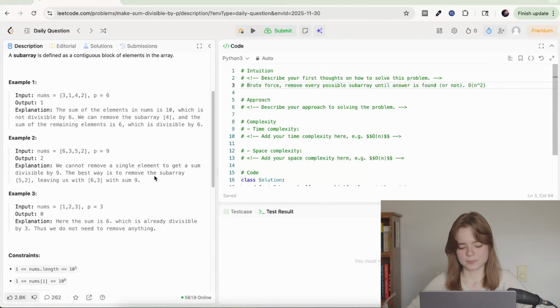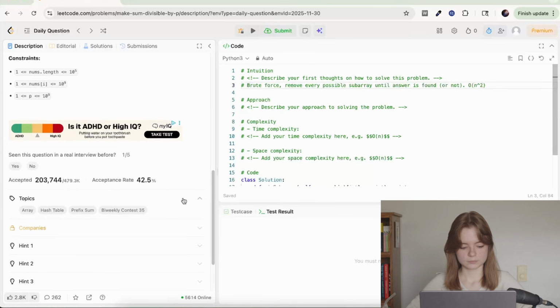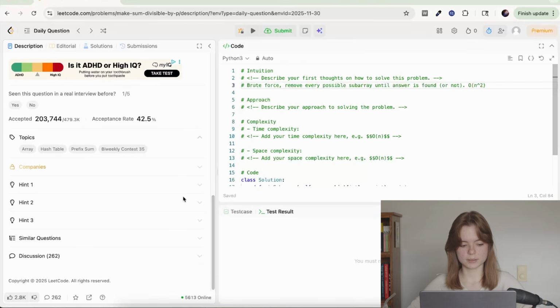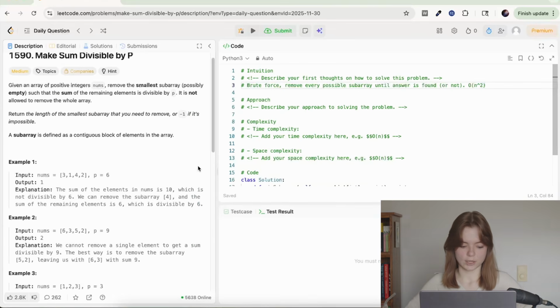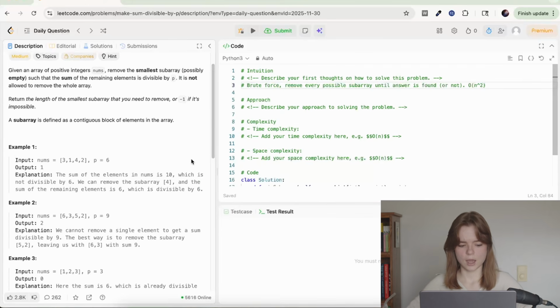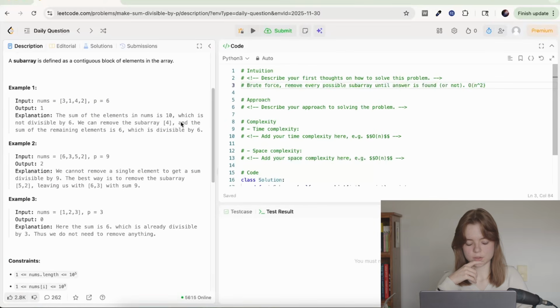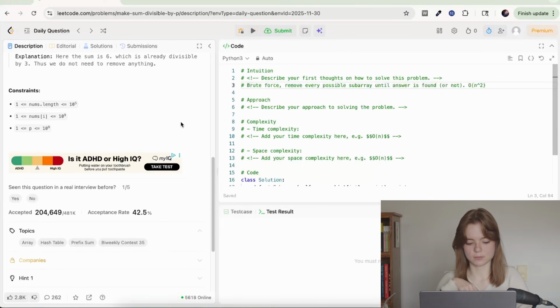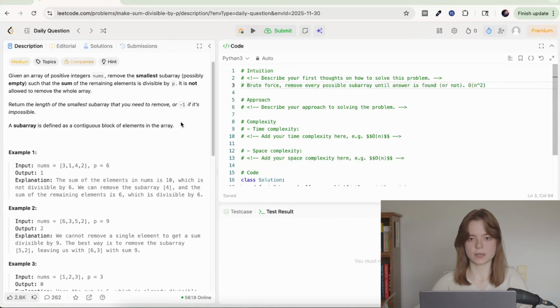I'm just going to take a peek at the topics to see if there's maybe anything else. Hash table, okay. And prefix sum. I mean, there's probably multiple different ways to approach this, and they all have different trade-offs. So yeah, I think we have one approach that we could do. How would you use a hash table, though? Nothing is coming to mind about using a hash table, but the prefix sum does make sense because we are trying to find sums of the subarray. So how can we use a prefix sum?